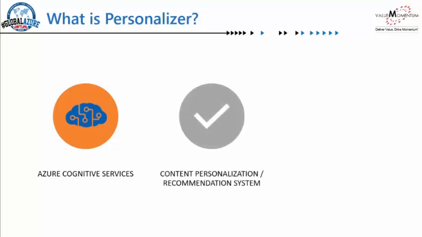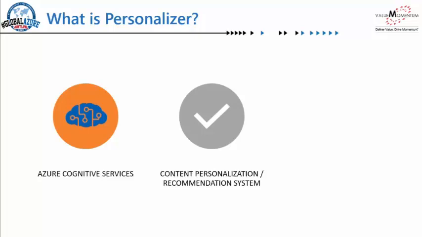So what exactly does it do? If you have seen, in fact, most of us have gone through the YouTube apps where you have seen recommended videos which are tailored to your browsing experience with that app and tailored to your interests.